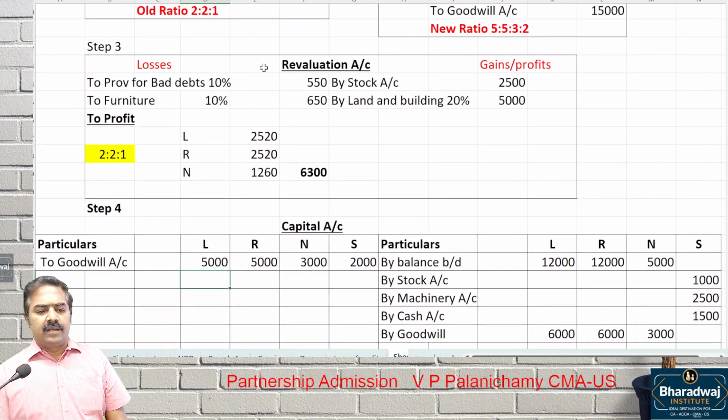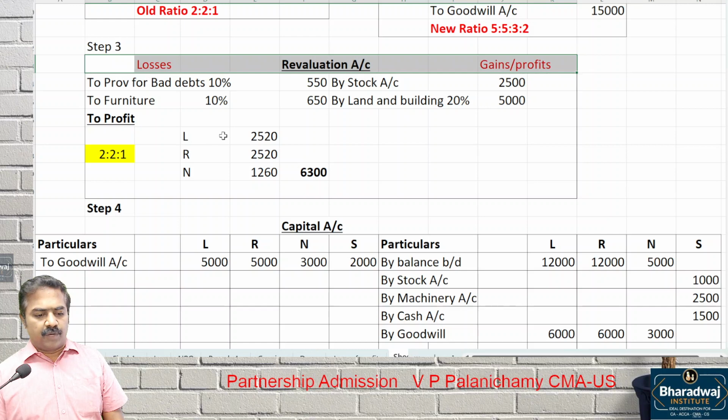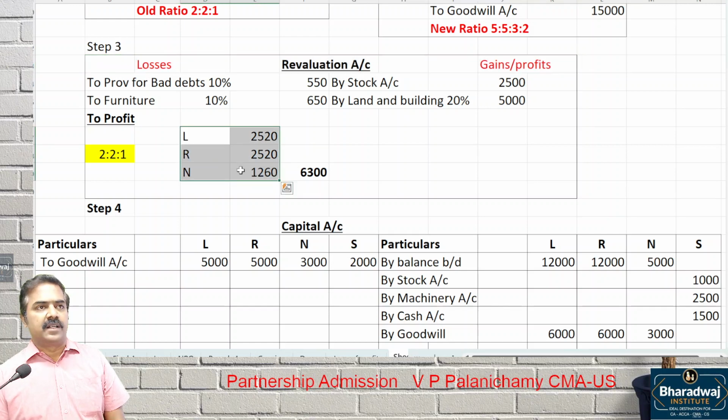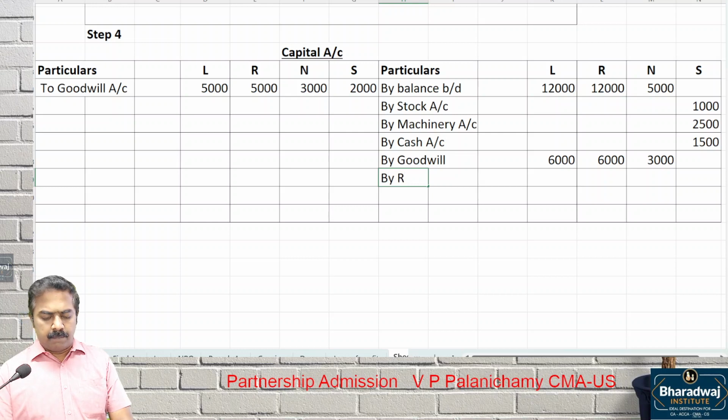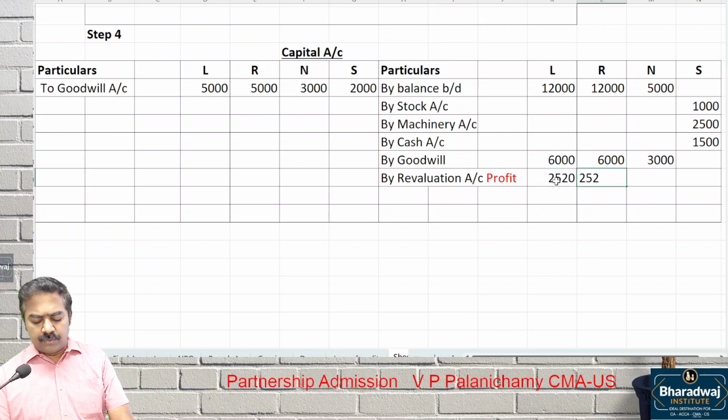Then revaluation account. Is it a profit or loss? Profit. Transfer to old partners. How will this come? By revaluation account, profit. It is transferred amongst old partners in a ratio, 2:2:1 ratio. We already worked out 2,520, 2,520, 1,260.